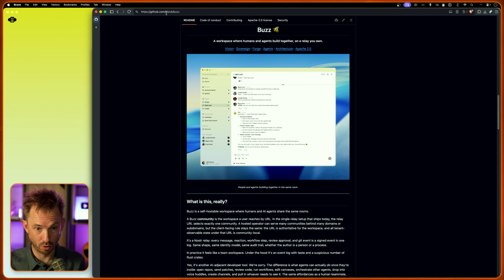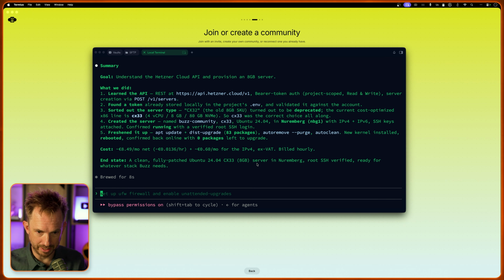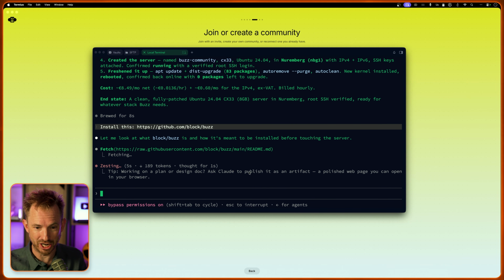All right, let's get this rolling on a VPS. I'm going to copy the URL to GitHub, where Buzz is self-hosted. And then I've got an instance of Claude Code I've used to provision a server on Hetzner. That's a VPS provider. And I'll say install this. It really is as simple as that, and now you can see that it's actually working away, reading the README file. Claude Code is going to take care of the install for me. That completely wipes out any install problems whatsoever.